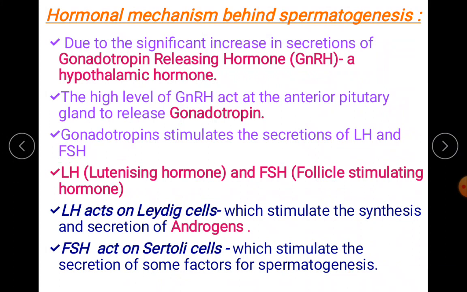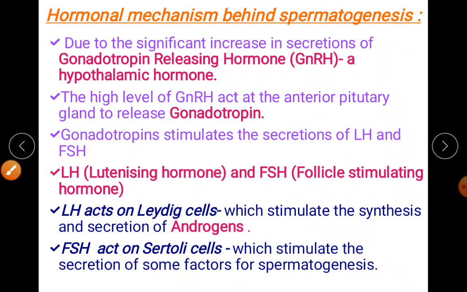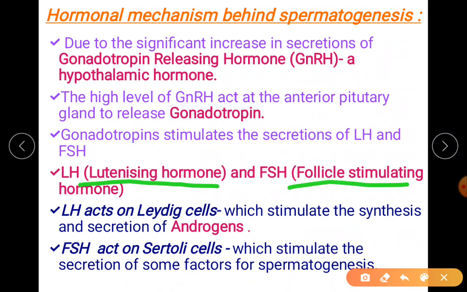I have not written the target location here, please note it. It is your sex organ, the testis. So this LH and FSH will reach the target organ, that is the testis. Please note the full forms: luteinizing hormone and follicle stimulating hormone. The LH will act on the Leydig cells. This is the final target.